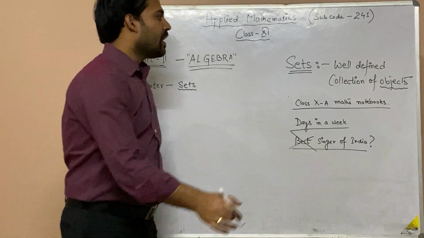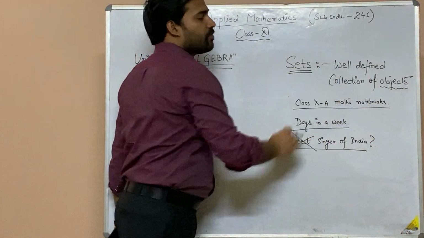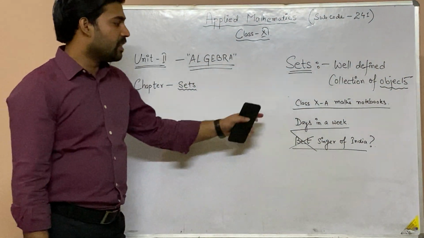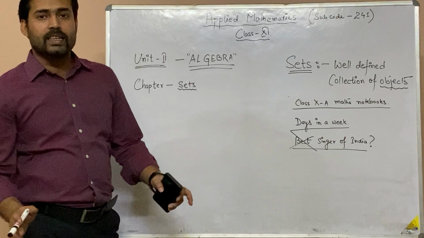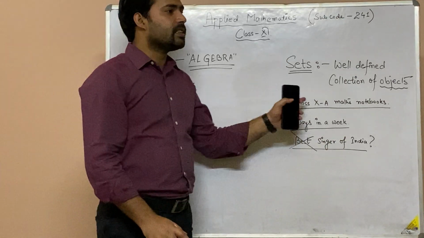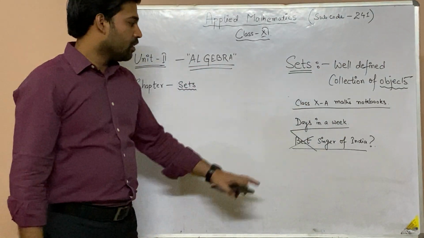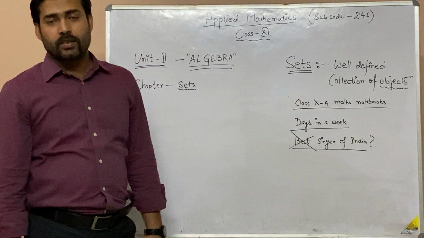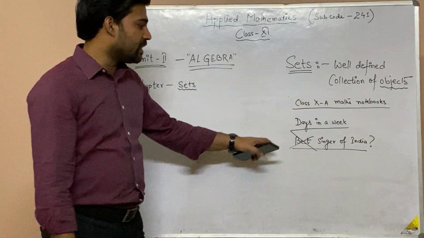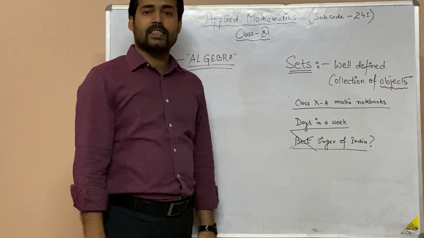Because of that, until and unless the things are well defined, we cannot say that they can be categorized as sets. So in order to categorize as sets, the things must be well defined. Best singer of India is not a well defined collection of objects, so it cannot be categorized as a set.